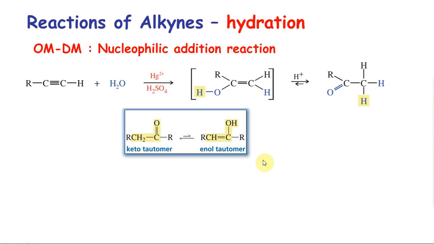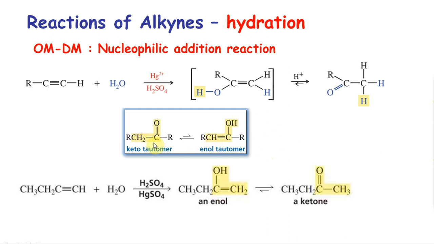Here is a representation of the keto-enol tautomerism. You can see the alpha hydrogen is the one that migrates here and forms the corresponding keto. Here is another example of an actual compound. You have 1-butyne giving you butanone. You don't need to say 2-butanone, since you don't have any other isomer, there's only one type of butanone. It's always going to be carbon number 2. So you cannot add H2O two times to a triple bond, only once, and it will always tautomerize to give you the corresponding compound.